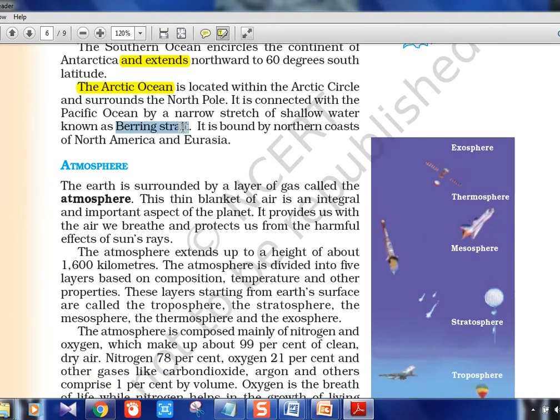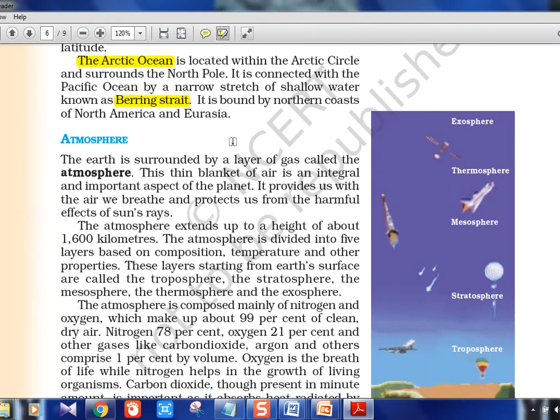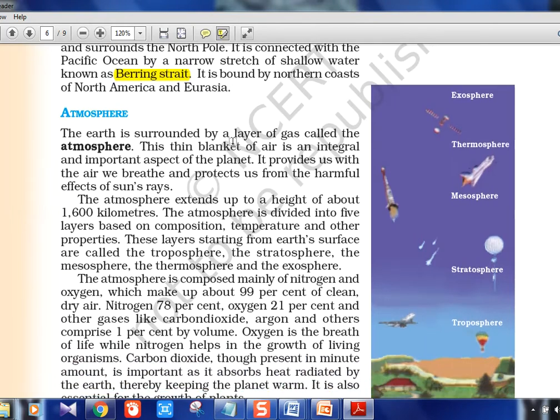Bering Strait is there, that I'll show you on a map in some other video. It is in the Pacific Ocean, to the right of Japan you can say, and it separates the USA and Russia. It is the place where the international date line is there, something which decides the date. When you cross that line, the date actually changes. I'll show you in a different map, I don't have an image right now. One question has been asked on the Bering Strait once. That is near the Pacific Ocean. As of now, just remember that.